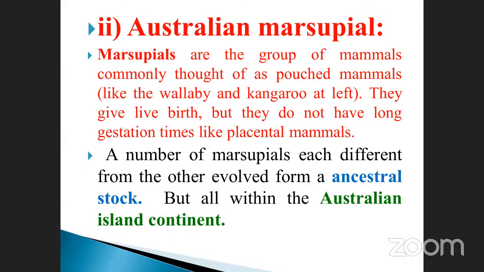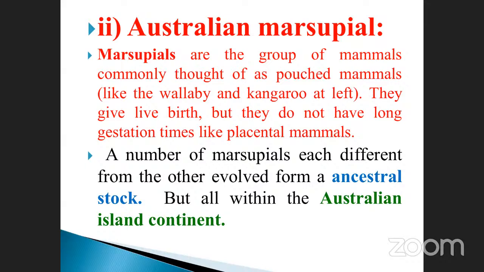Okay, what is Australian marsupials? See, a number of marsupials, each different from the other, evolved from the ancestral stock. Ancestor means the previous one, but all within the Australian island continent. Each one, there are so many animals.